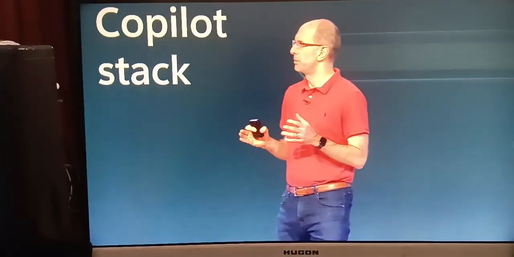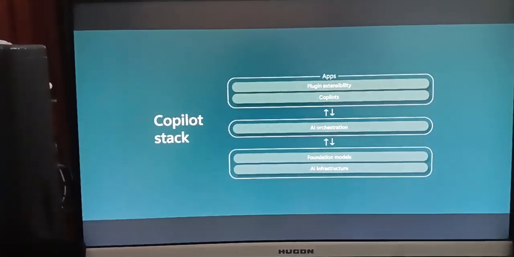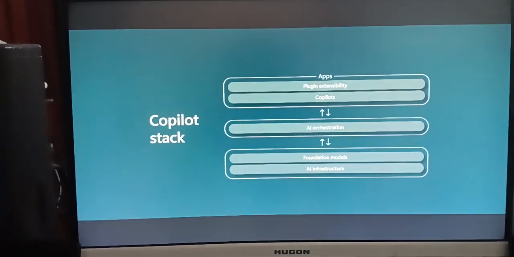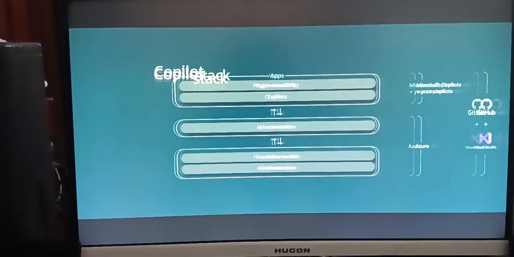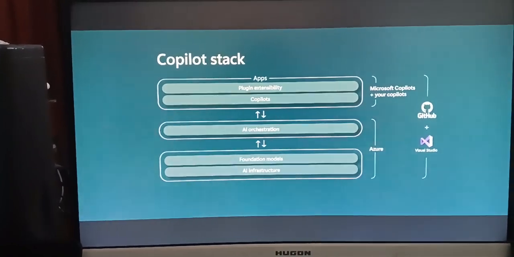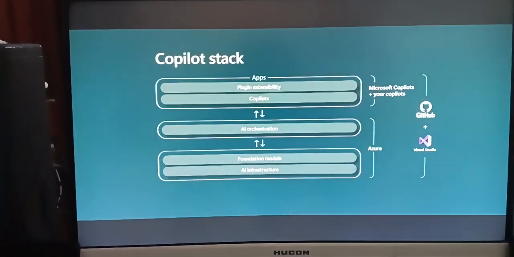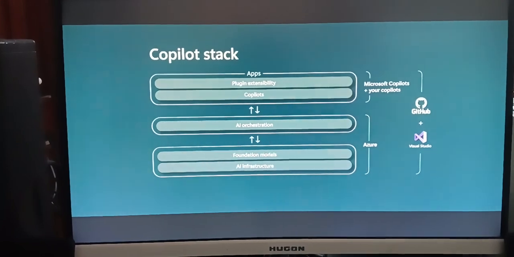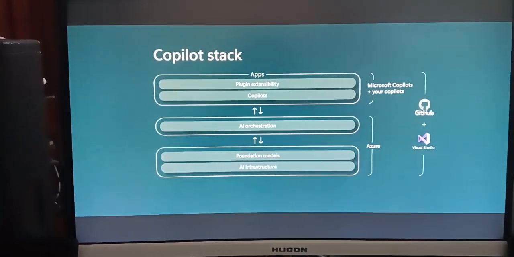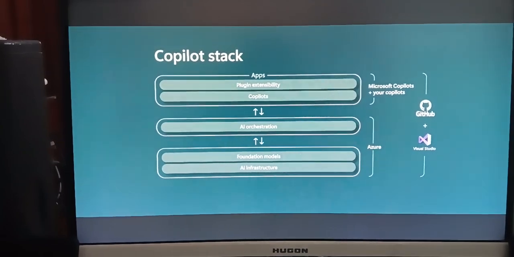And Kevin just walked us through the Copilot stack and explained the different layers involved in building solutions that take deep advantage of large AI models. I'm going to build on his talk and walk you through how we're going to make it easy to develop these AI solutions using Azure, GitHub, and Visual Studio. We're going to show a lot of code today in my talk and introduce you along the way to some amazing new capabilities that we're announcing and releasing here at Build.